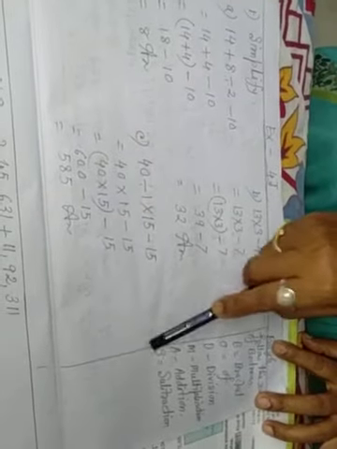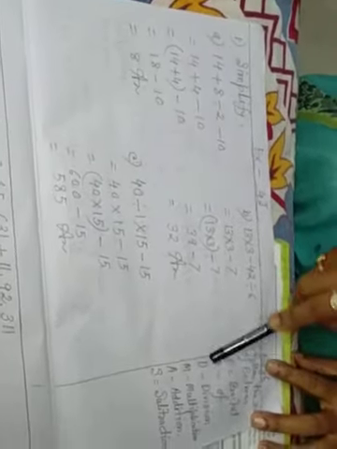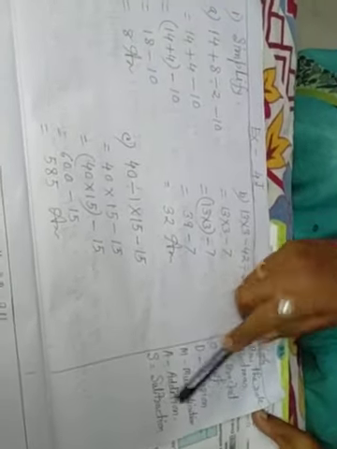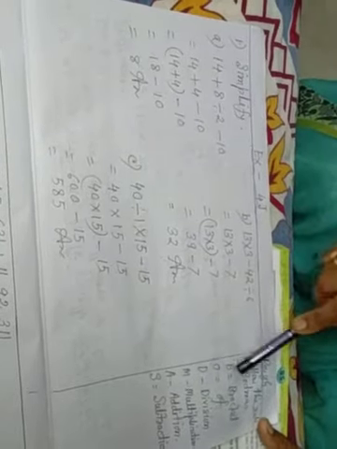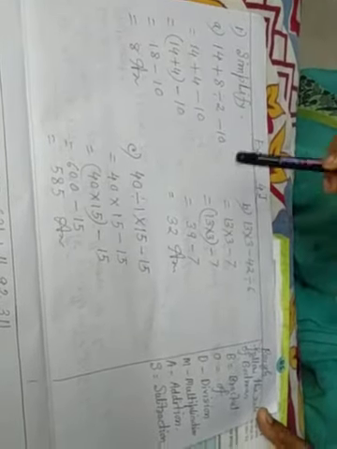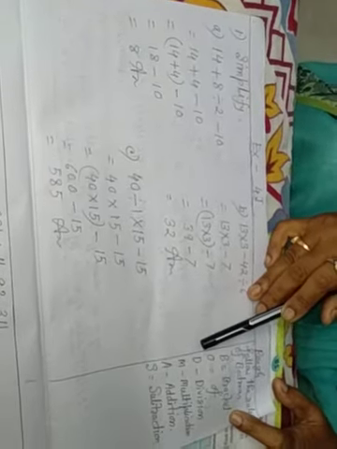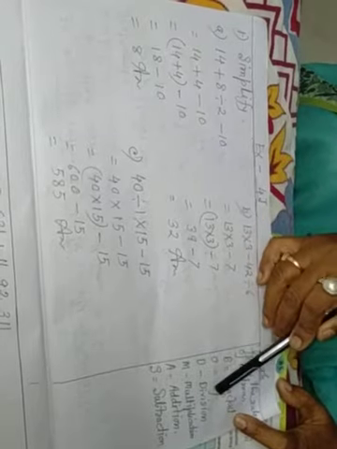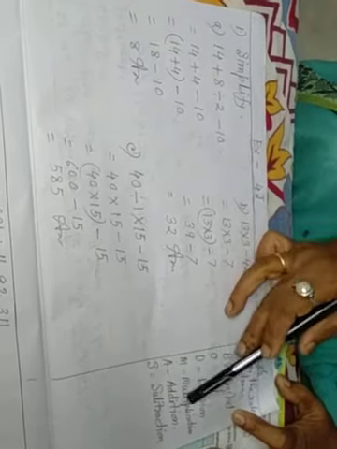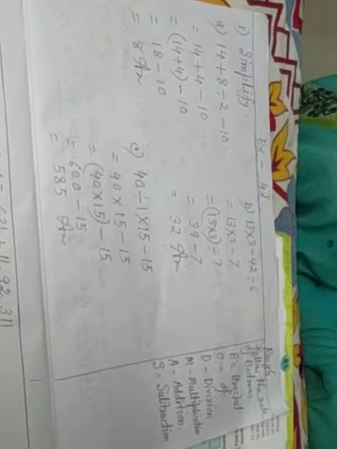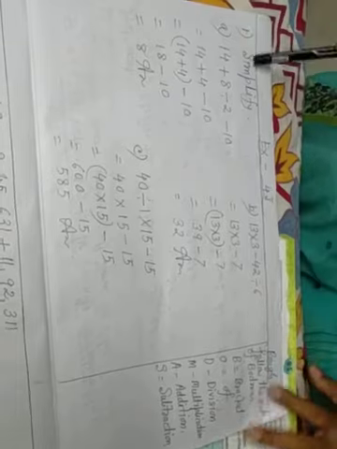Simplify. Question number 1. 1A. In this maths you follow BODMAS. B bracket, O of, D division, M multiplication, A addition, S subtraction. Here there is no bracket or of, so DMAS. D means division, M means multiplication, A means addition, S means subtraction. First of all, you have to do division, then multiplication, then addition, then subtraction.